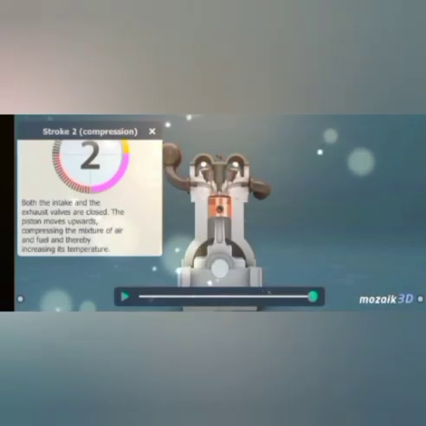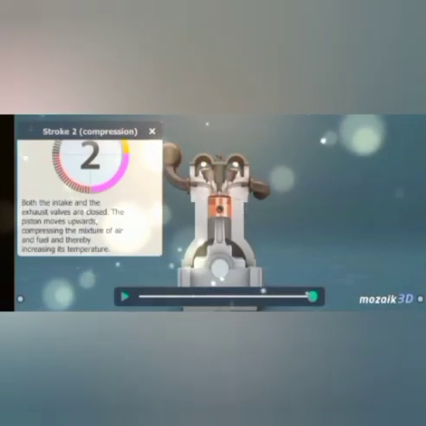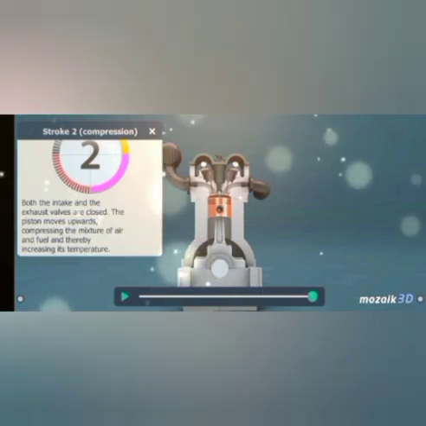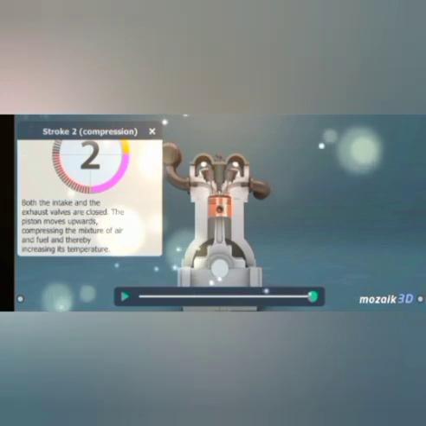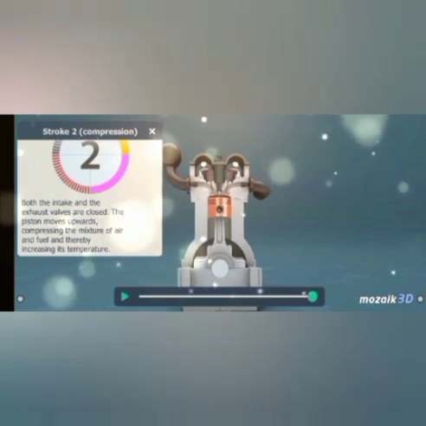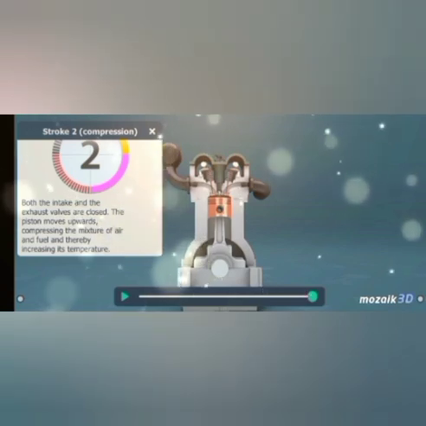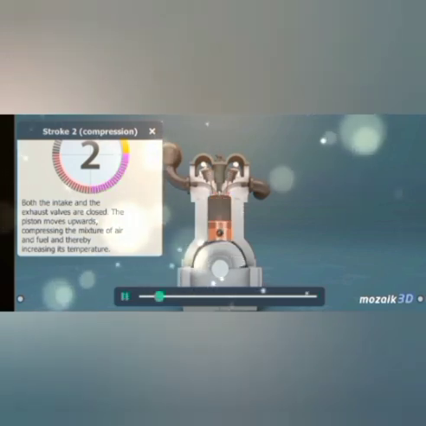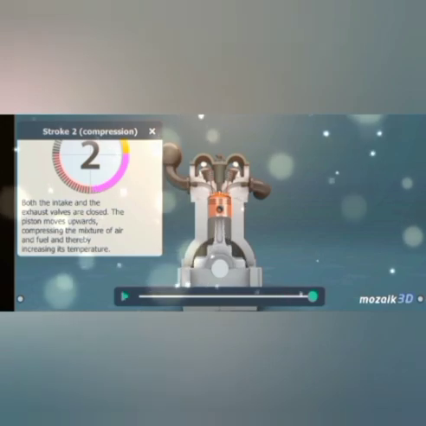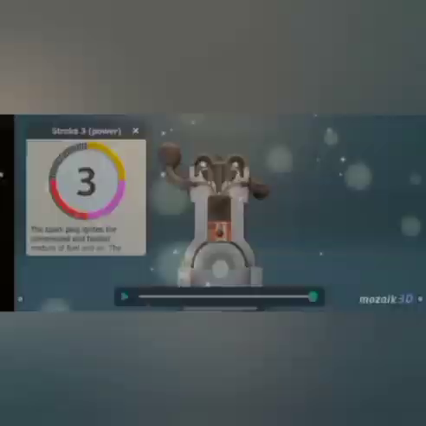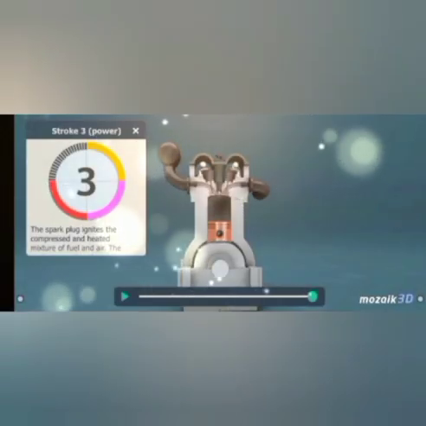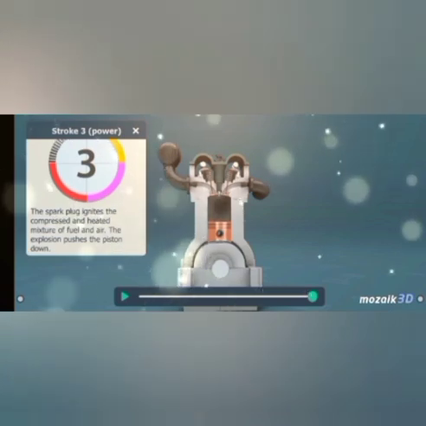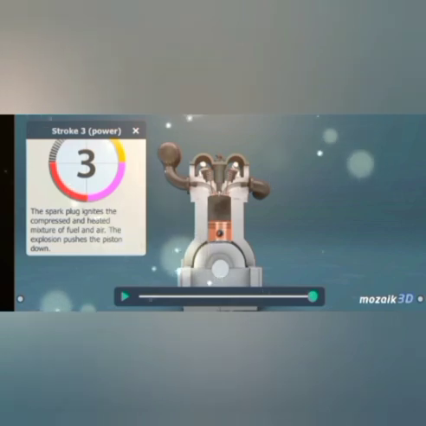Both the intake and exhaust valves are closed. The piston moves upwards, compressing the mixture of air and fuel and thereby increasing its temperature. The spark plug uses electricity from the coil. The spark plug ignites the compressed and heated mixture of fuel and air. The explosion pushes the piston down.